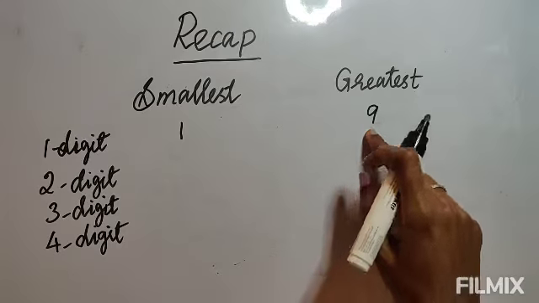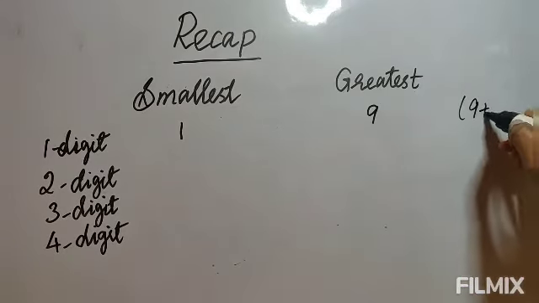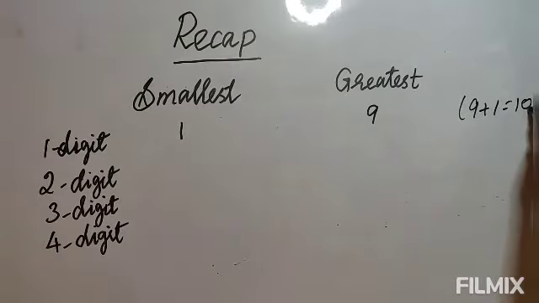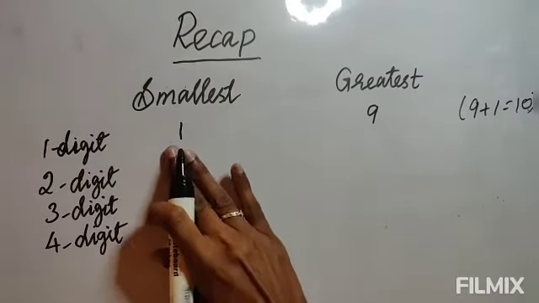If you add 1 to the biggest one digit number, 9 plus 1, you get 10. So 10 becomes a two digit number, the first two digit number. Since it is the first two digit number, surely it is the smallest two digit number. So the smallest two digit number is 10.